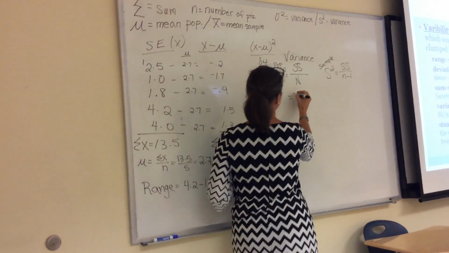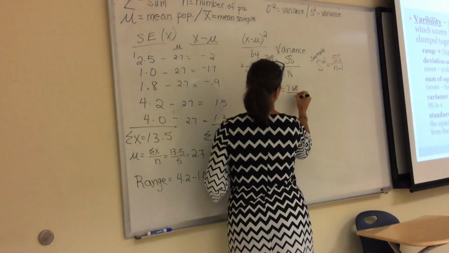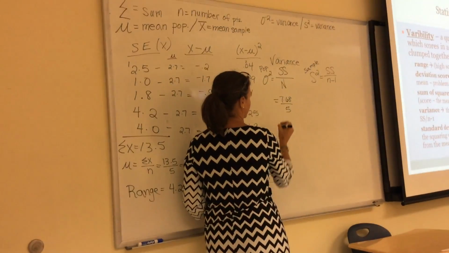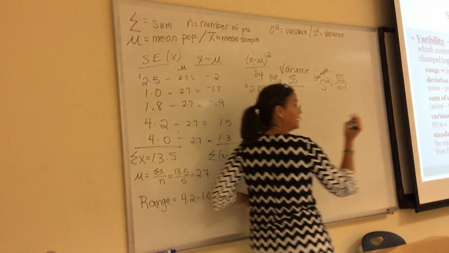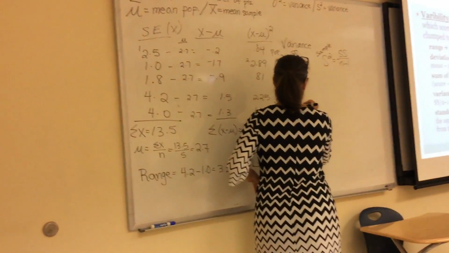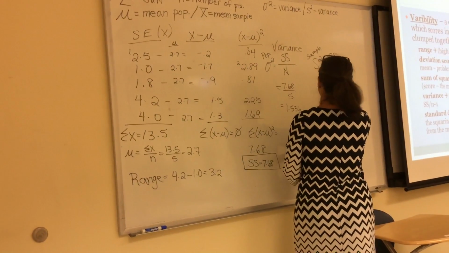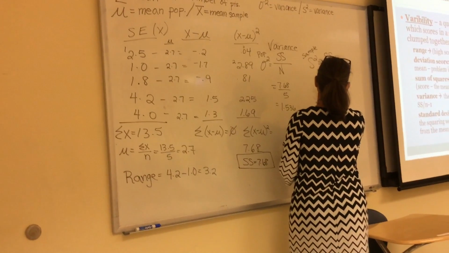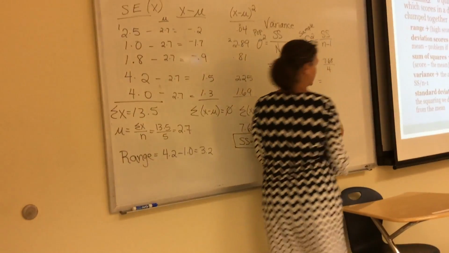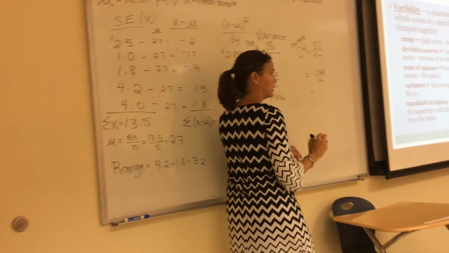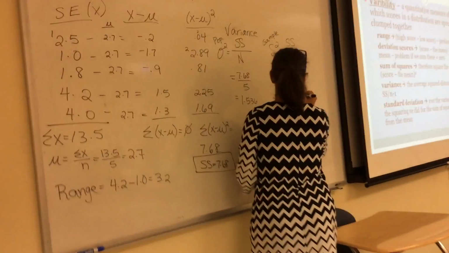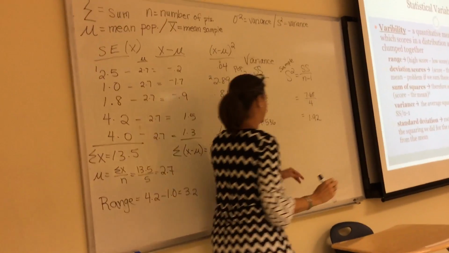This is going to equal 7.68 divided by 5. 1.536. Okay, now let's do it if it was just a sample. 7.68 over 4. 1.92.